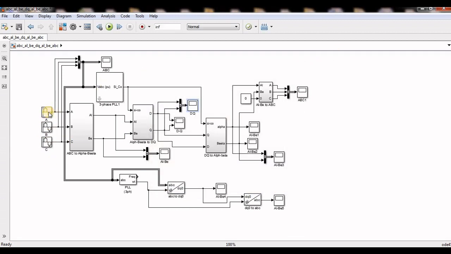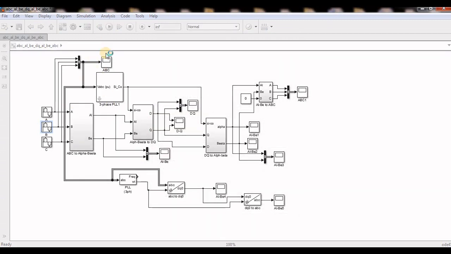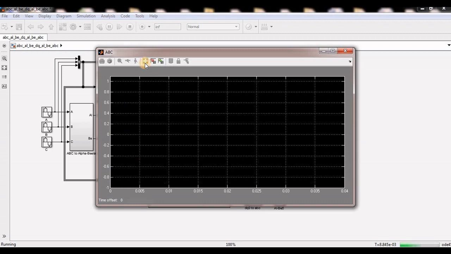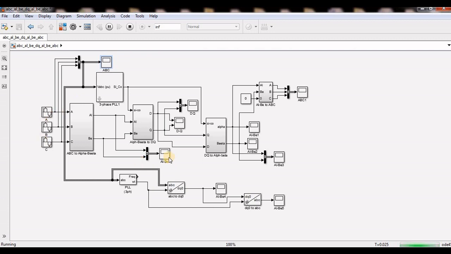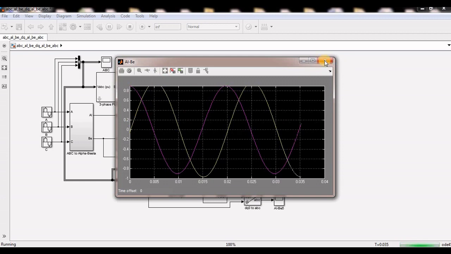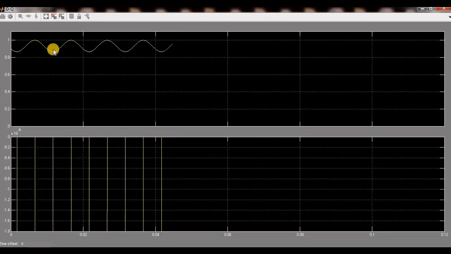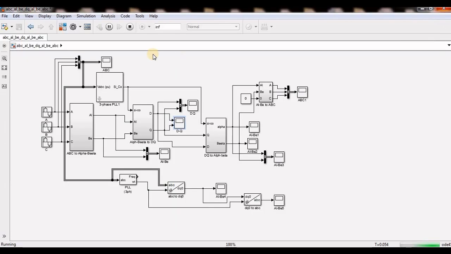So see, if I make it like 0.8, these three phases are not the same now. These are unbalanced now. See, pink is coming here. So the B phase is only up to 0.8, and these two are at 1. So this is unbalanced. But whatever my alpha beta is coming like this, some small phase angle is there, and my DQ is now oscillating. See, oscillating components are coming. It is not exactly a DC component, not exactly constant like the previous one.